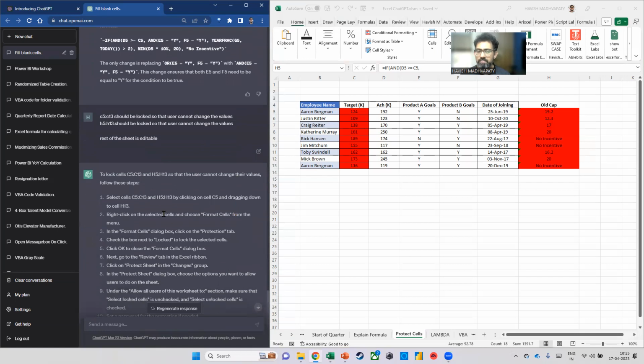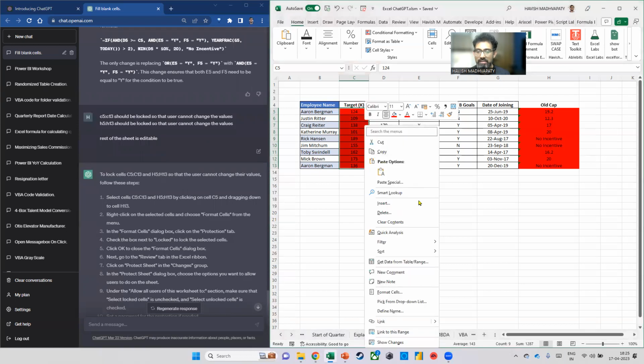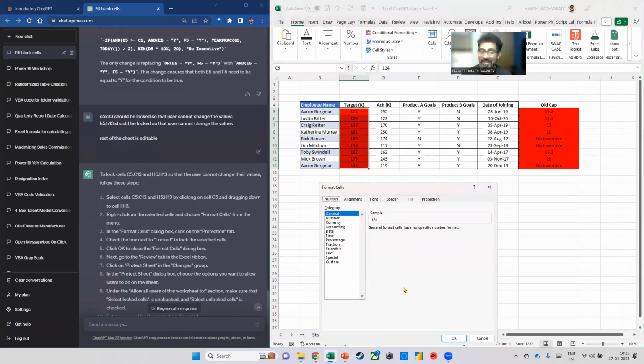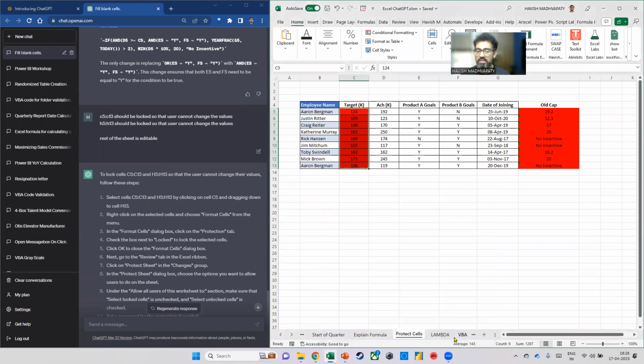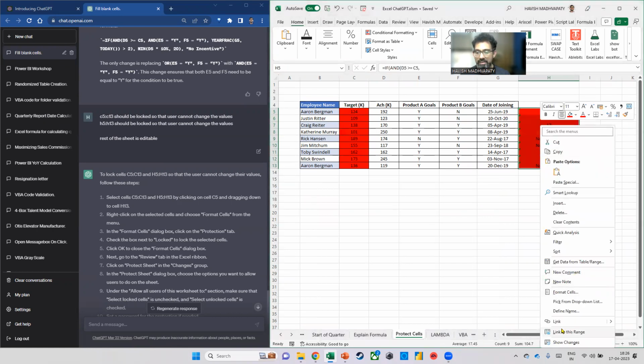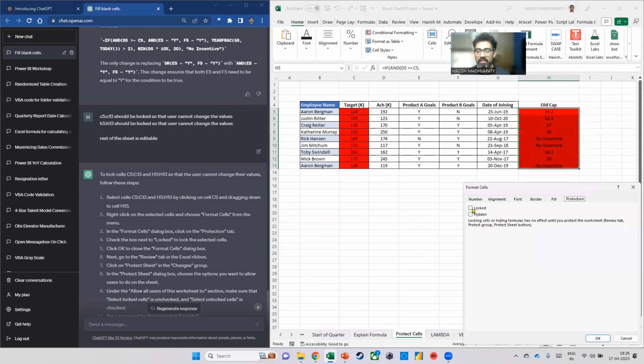So now it says, okay, can you first select the data? So I'm selecting C5 to C13. I'm following the instructions. Then it says, right click and go to format cells. So I'll do a right click and go to format cells. Then it tells me, now you go to the protection tab. I go to protection and then it says, check the box next to locked to lock the selected cells. So I'm locking these cells, as you can see, like this. Now I'm closing the box. Let me do it one more time. So I'm doing it here as well, selecting, right click, and now I'm selecting format cells and I'm locking it.